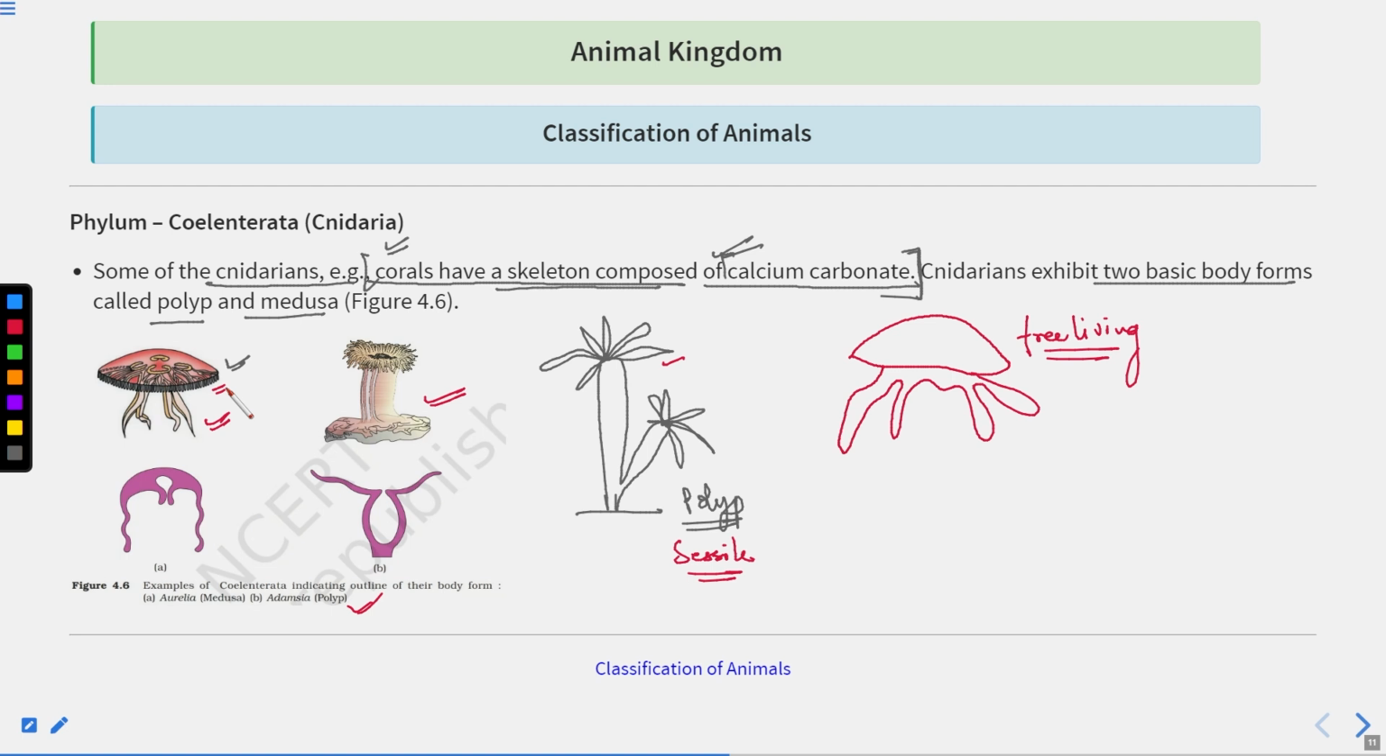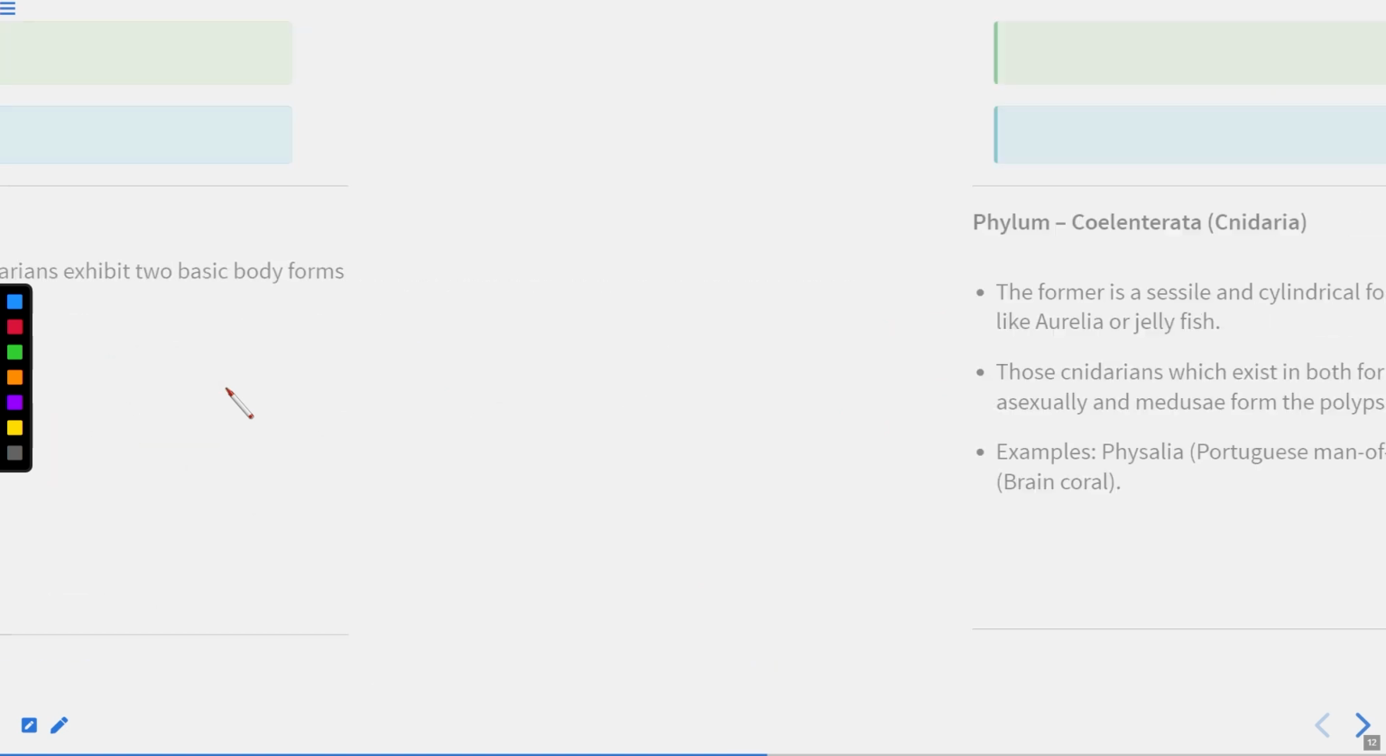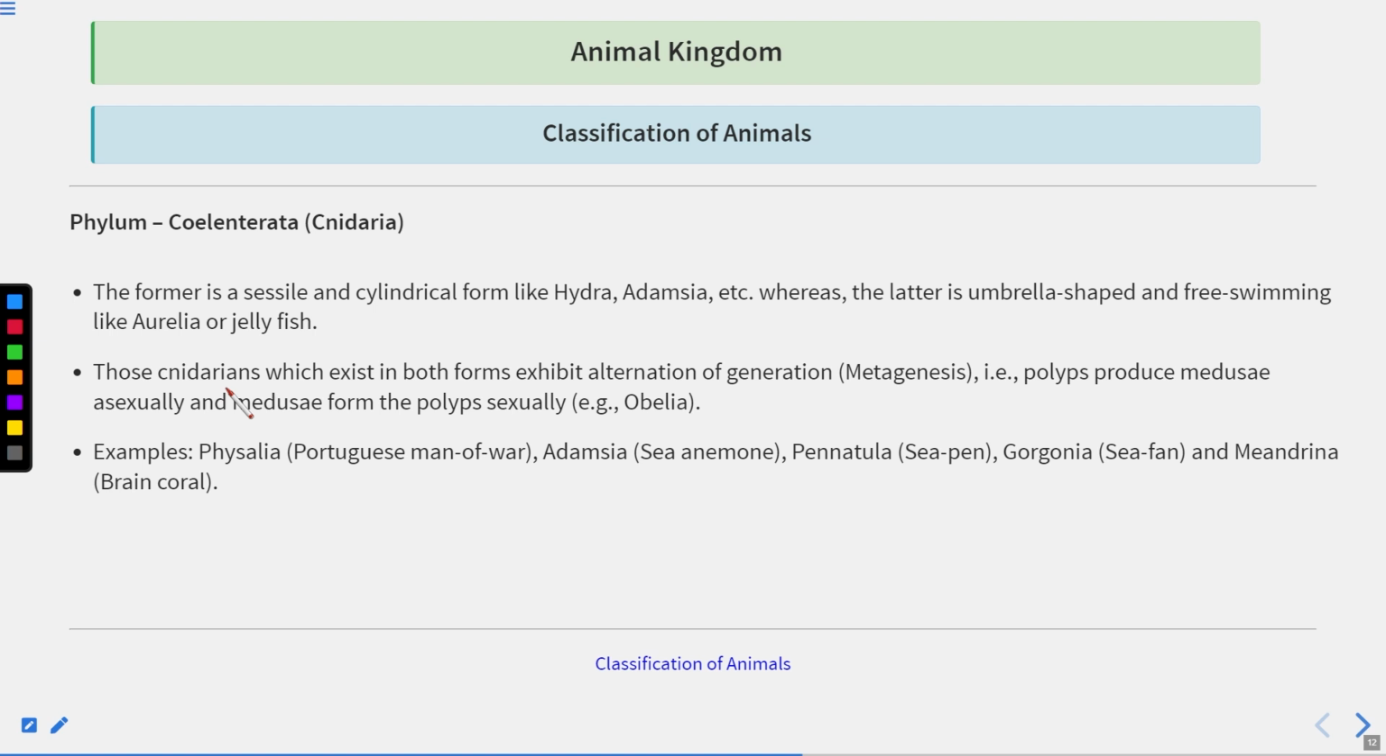That means half of the life cycle is showing the polyp stage, wherein another half is showing the medusa stage. Right? So such things are seen in the case of Cnidaria. This is again one of the unique characteristics. The former is sessile. Okay. So this polyp is sessile and cylindrical, that we see in the case of Hydra, Adamsia, whereas the latter is umbrella shaped and free swimming like Aurelia or the jellyfish.